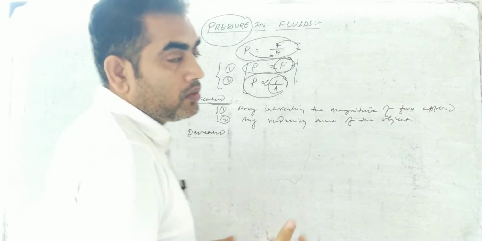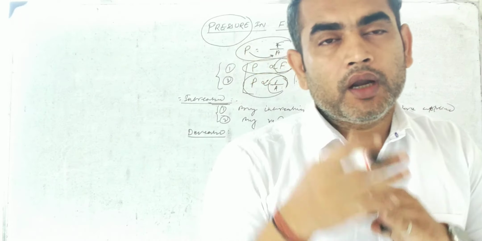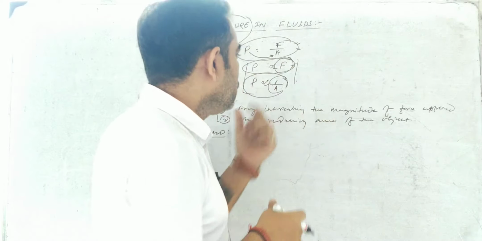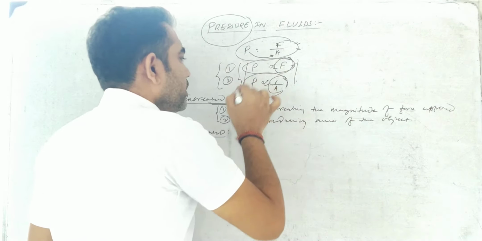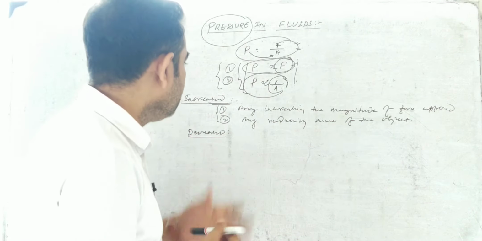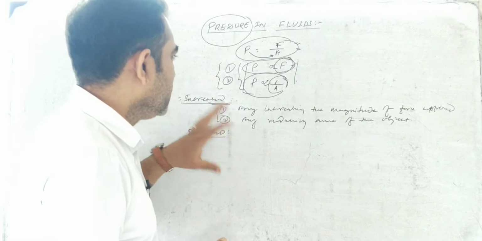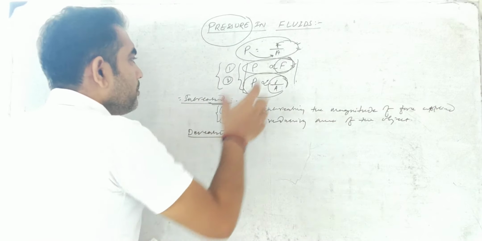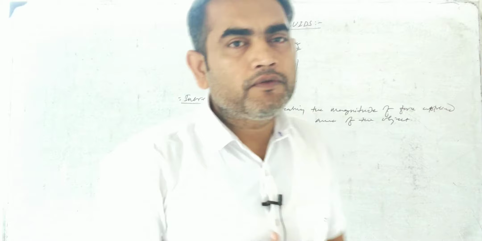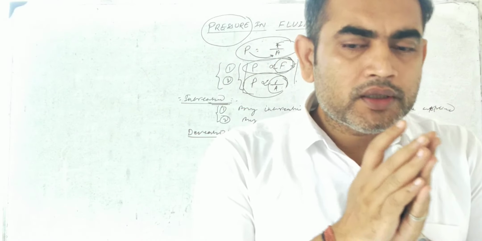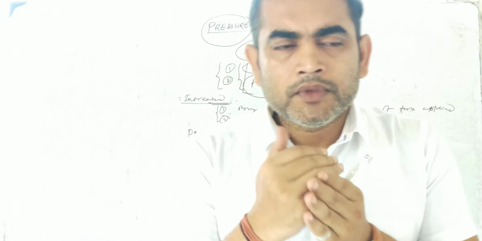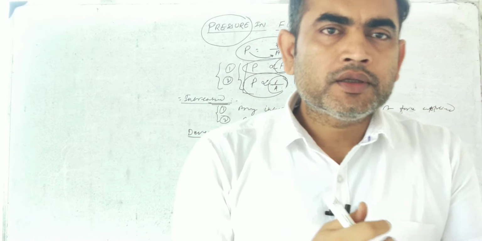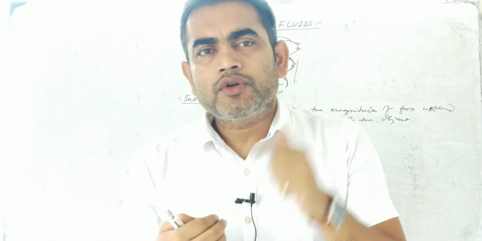Now, decreasing. Also there are two ways, because it mainly depends upon two factors. There are two ways by which the pressure exerted on a surface can be decreased. The first one, I am not writing it but only explaining: decreasing the magnitude of the force applied. If any quantity is directly proportional, increasing one will increase the other, and decreasing one will decrease the other.